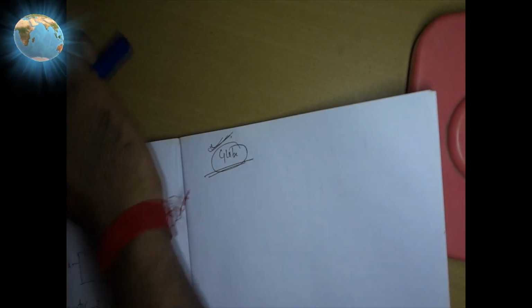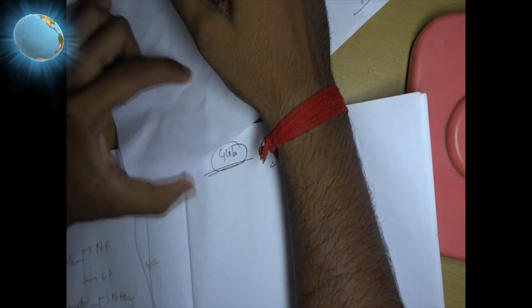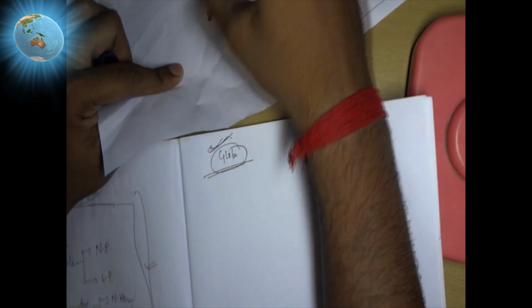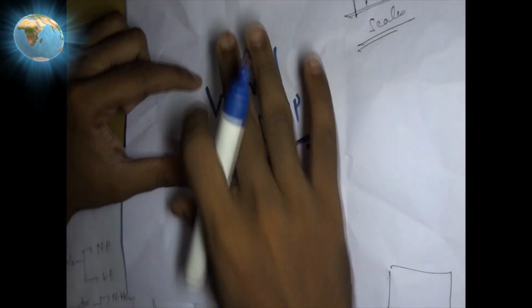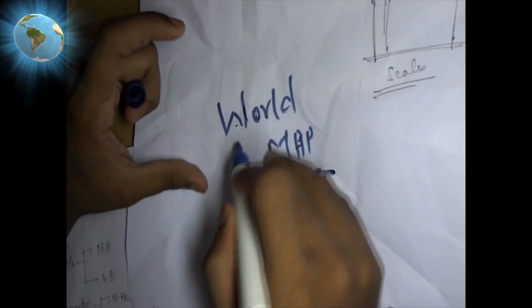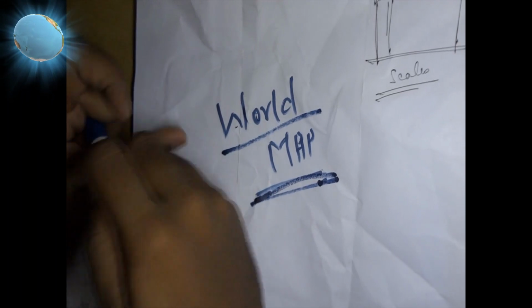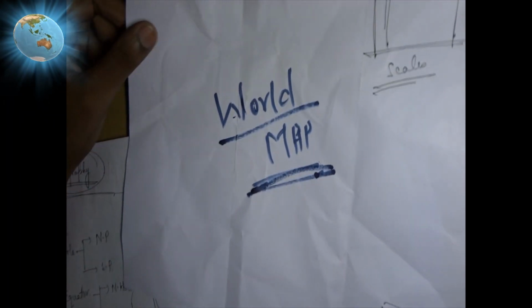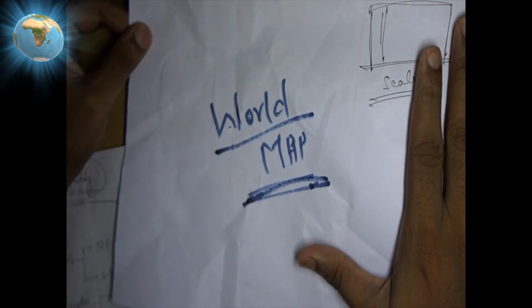Let me take one rough sheet. Let me first mark it down. So this one is a rough sheet. What I mark? World map. Suppose this one is a detail of a world map.